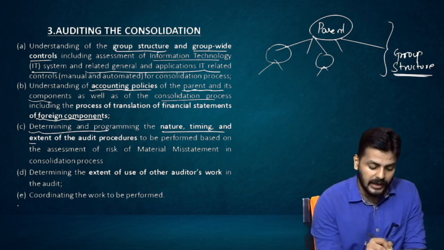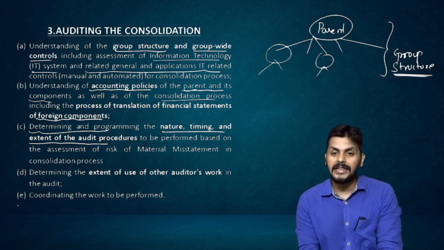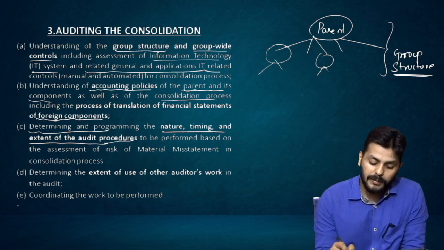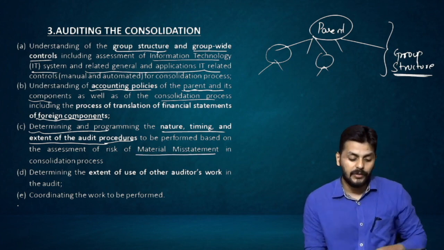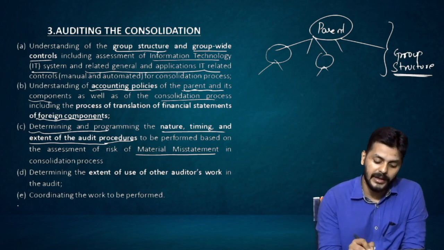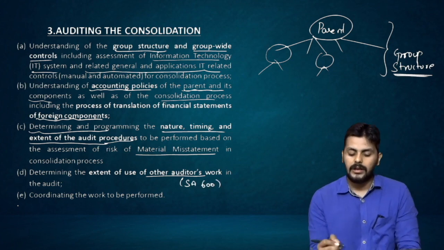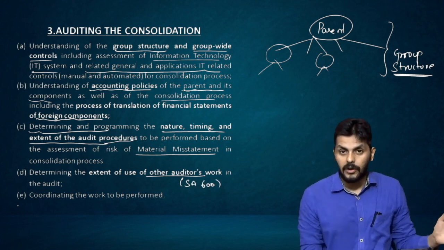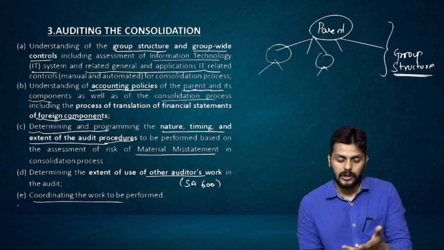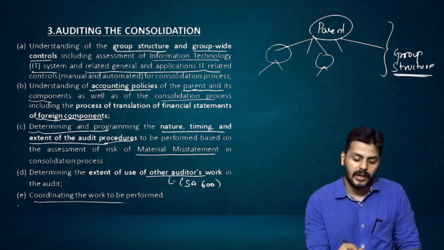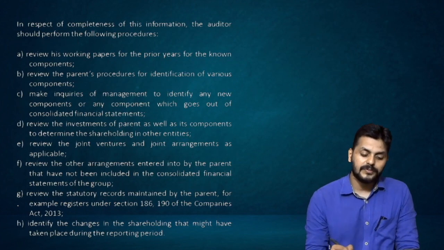Not only that, determining and programming the nature, timing and extent of audit procedures to be performed, based on the assessment of risk of material misstatement in the consolidation process, and determining the extent of using other auditors' work. Now this is SA 600. Sometime back I told you that components may already have been audited by somebody, and if you want to use that work you can, and coordinate the work performed. How much you can use, you can follow standard number 600 for that. Keeping all this in consideration, we move further.